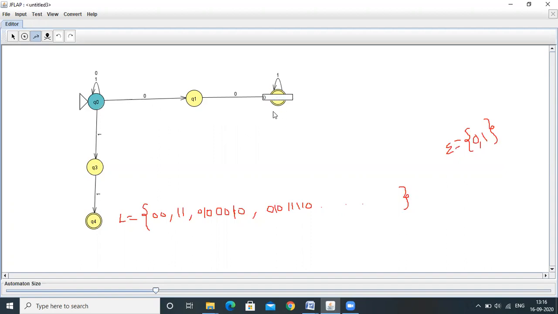So Q2 on 0, Q2 on 1, it resides within the same state. After getting the 11 as a substring, you may get any combination of zeros and ones. So this is a NFA which will accept either 00 or 11 as a substring.